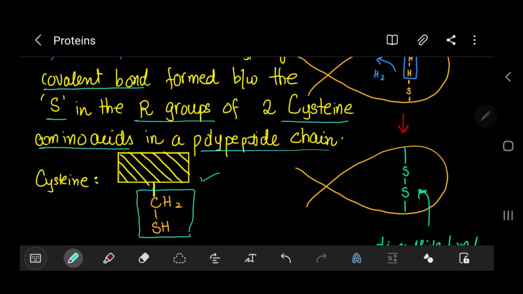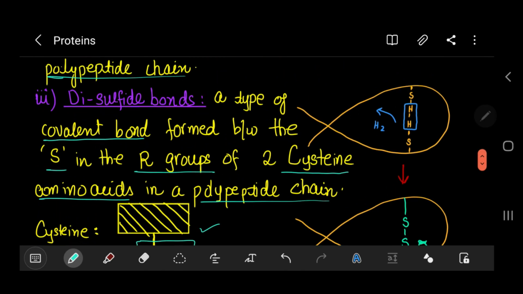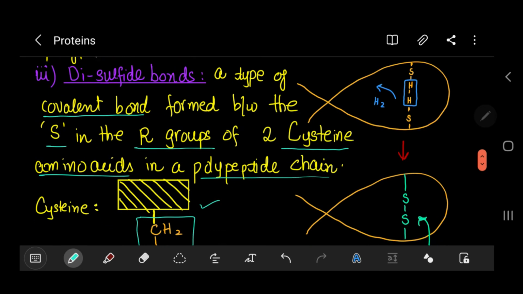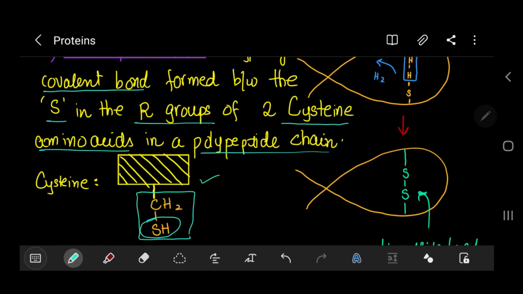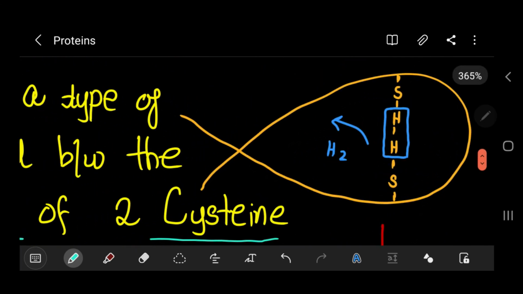Now how exactly does this form? The main role is of only the SH. As you can see, we have two SH groups here.